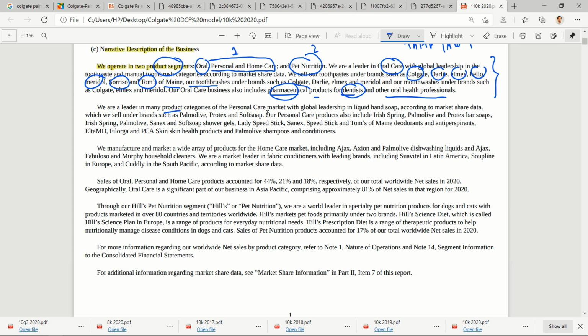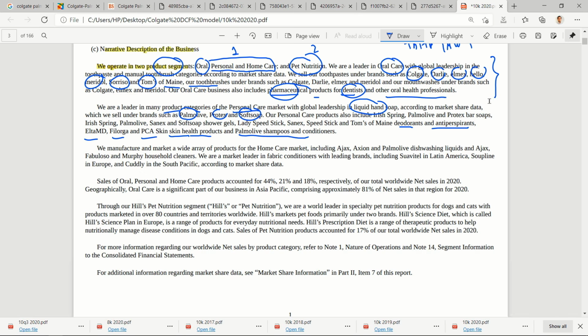Okay, then they are a leader in personal care, so basically soaps and all. Liquid hand soap, according to market share data, we sell under the brands Palmolive, Protex, Soft Soap. Personal care products also include Irish Spring, Palmolive, Protex bar soaps, Sanex, Soft Soap shower gels, Lady Speed Stick, Speed Stick, Tom's of Maine deodorants and antiperspirants, EltaMD, Filorga, PCA Skin skincare, skin and health products, and Palmolive shampoos and conditioners.